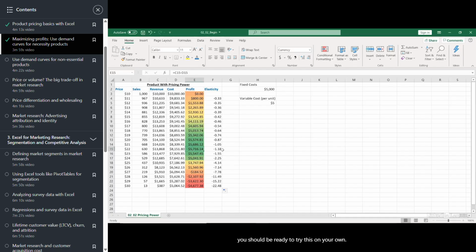Either way, at this point, you should be ready to try this on your own. Why don't you go ahead and try putting this method that I've just shown you into practice on your own? Take the simple model we built and then modify it based on a product your firm sells and see how you come out.